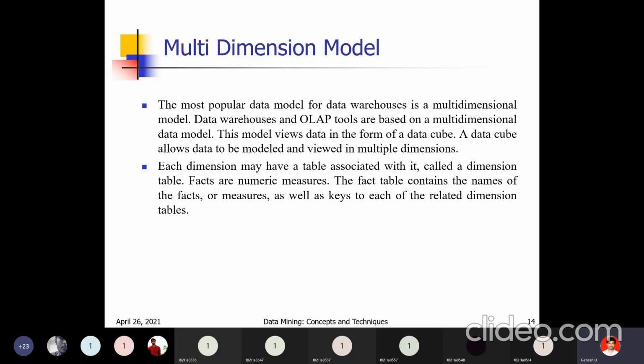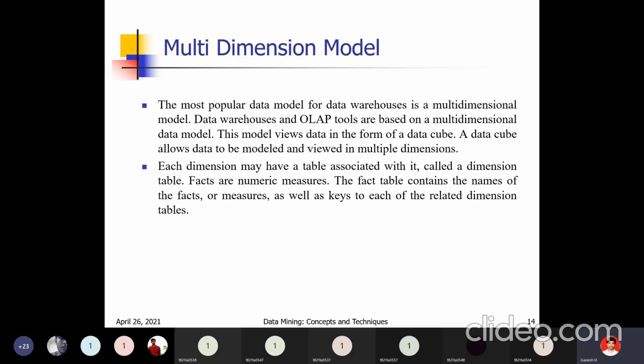For the item dimension, we can maintain one table with item name, item ID, number of items sold, item price. These all are the attributes we can store as a table. That is one dimension. Next, time, with day, month, year information, is also one dimension. Next, customer, with customer name, age, address, is one dimension table.